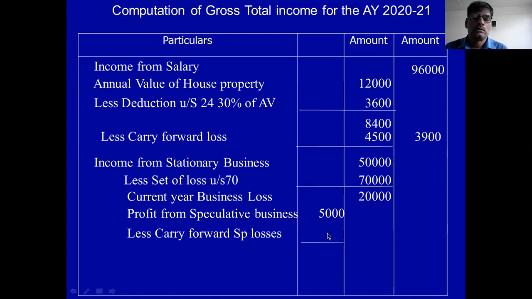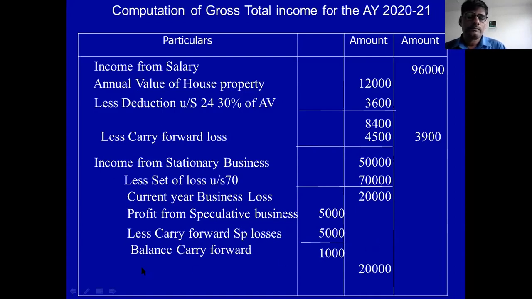Speculative loss 5,000 we adjust, and balance carry forward. Balance means 1,000. 1,000 carry forward to next assessment year. Remember this. 6,000, 5,000 recovered, 1,000 rupees we carry forward to next year.